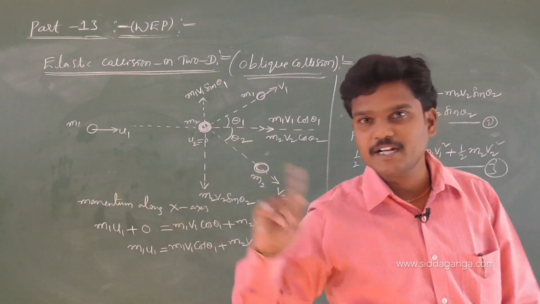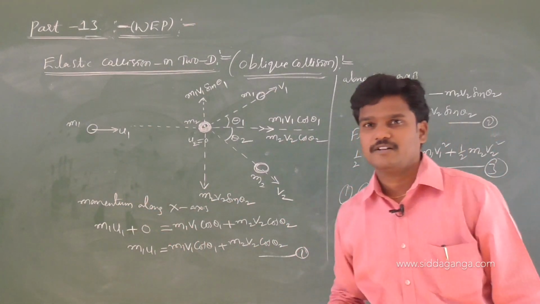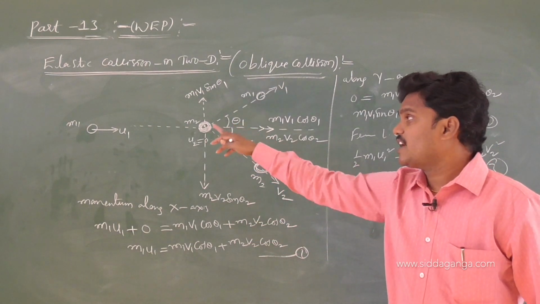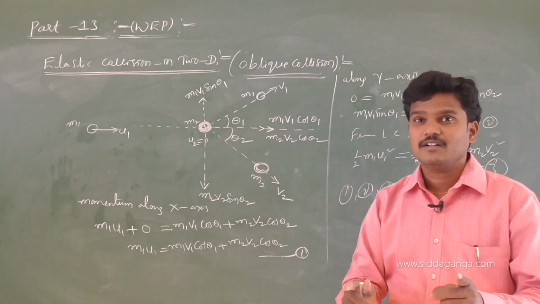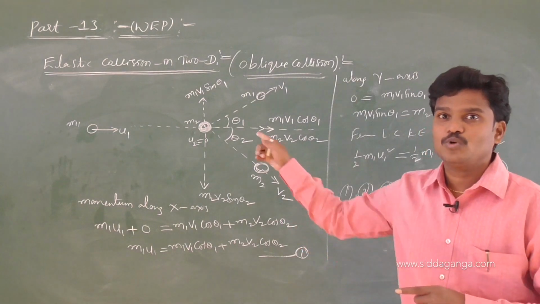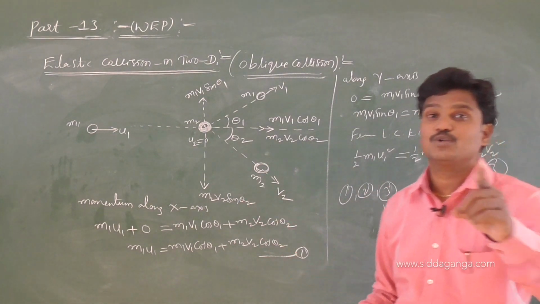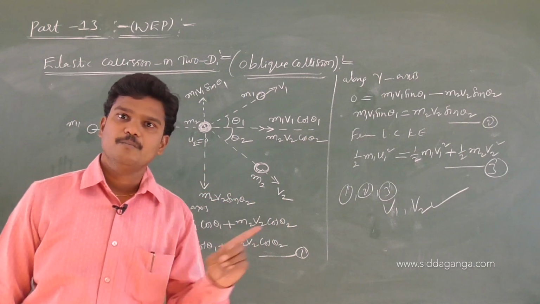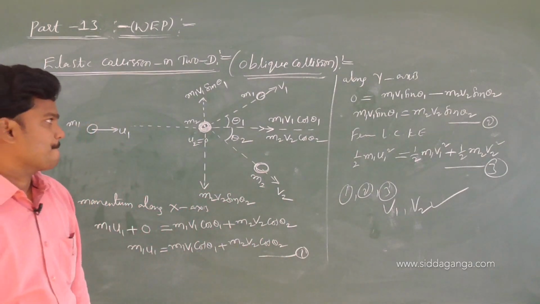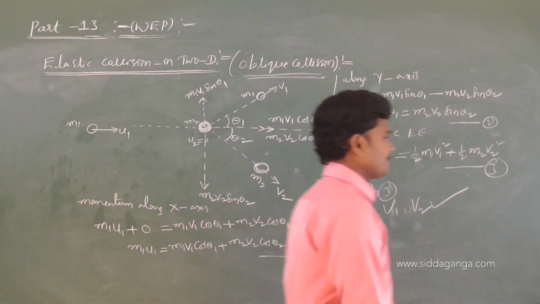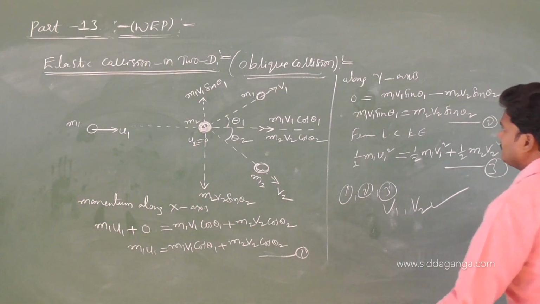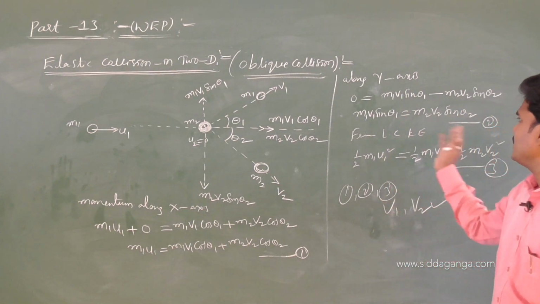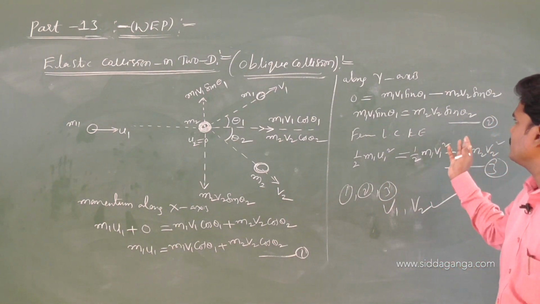If they are identical, of course, that also I can verify. Anyhow, that I am going to give in the assignment sheets. So if m1, m2 are identical, then after the collision both particles will fly perpendicular to each other. After the collision, keep in mind, both particles will fly perpendicular to each other. If, for example, the masses are cancelled, V1 is equal to V2 sin theta 1, some values will come.